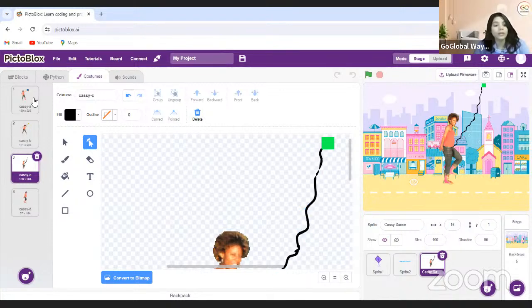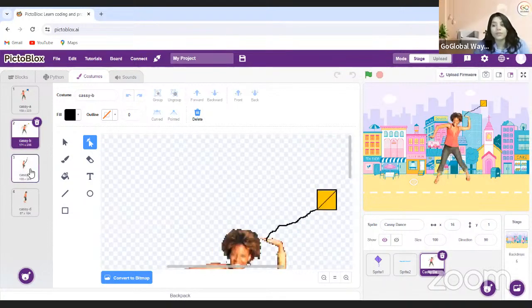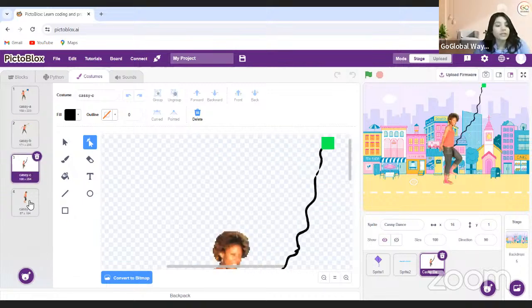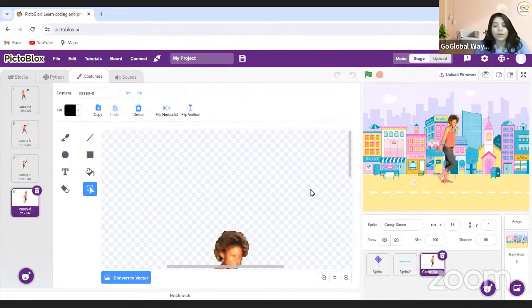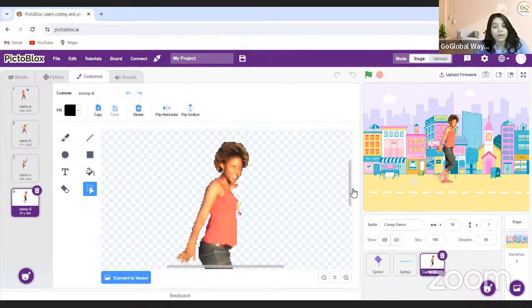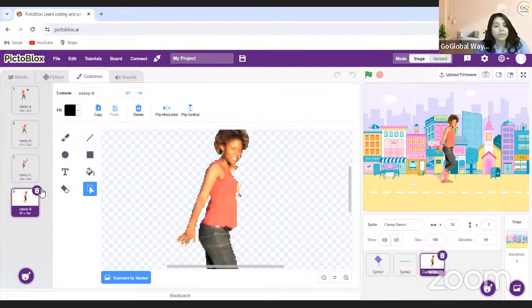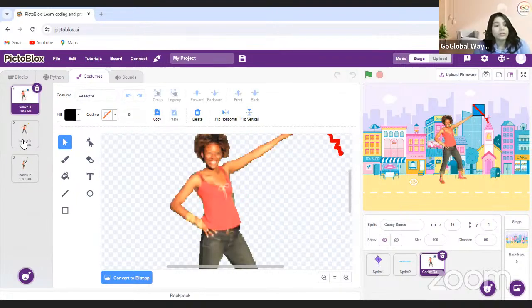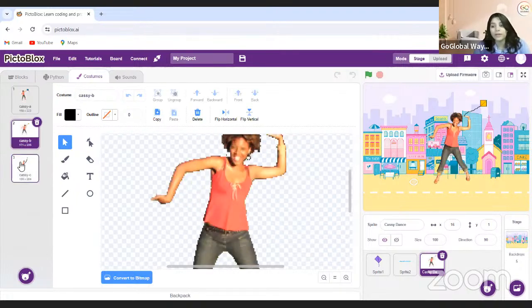So this is 1, this is 2, this is 3, and now this is 4. So I think in the 4th step, it's almost same. So I'm just deleting this movement. So this is 1, 2, and 3.